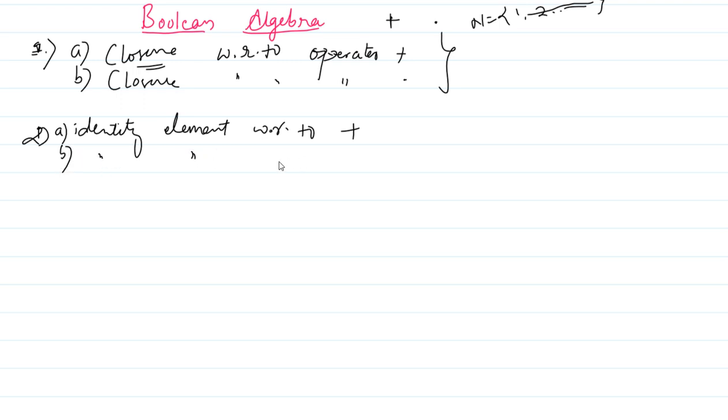The identity element with respect to plus is always designated by 0, and the identity element with respect to dot is designated by 1. How is this 1 and 0?